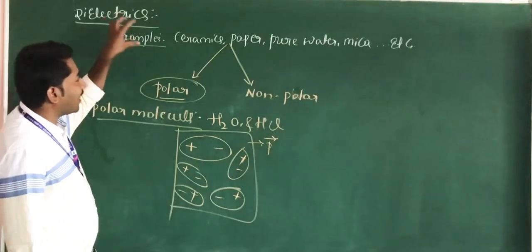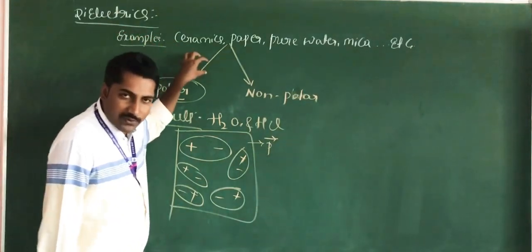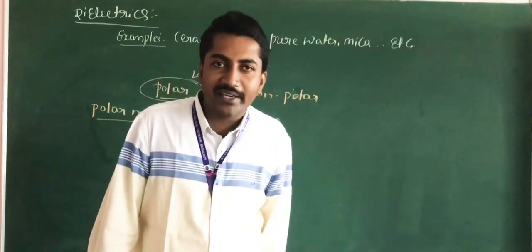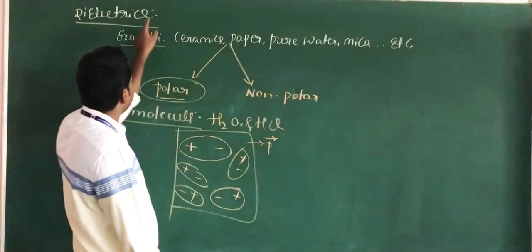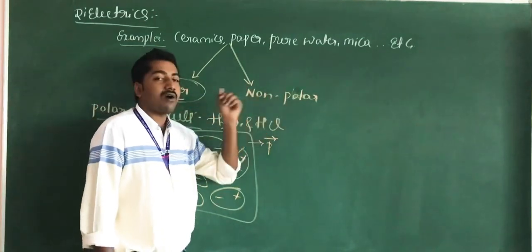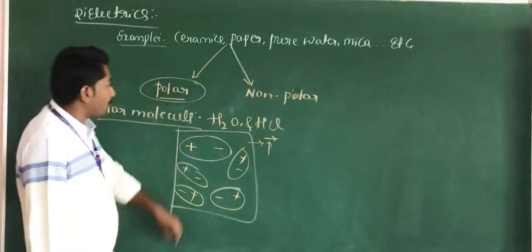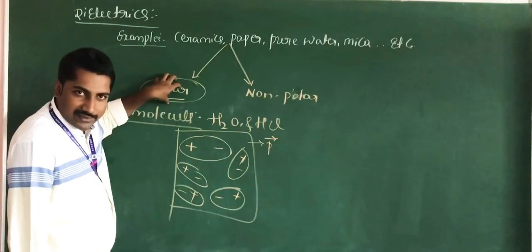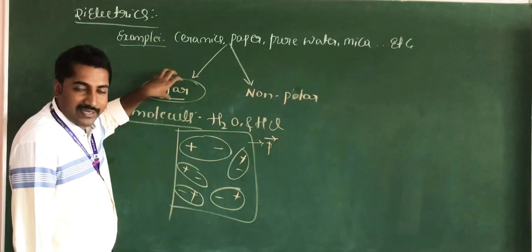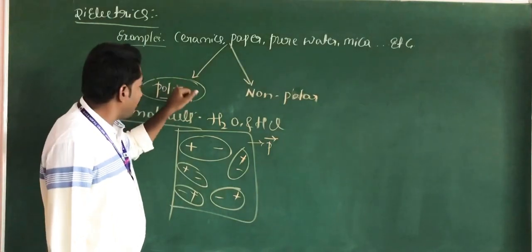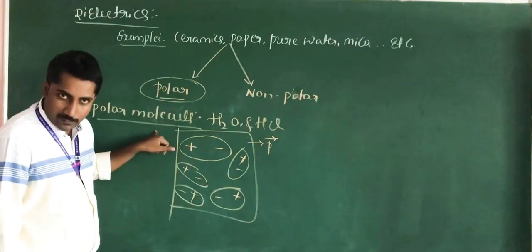Dielectrics are the insulators which transmit the electrical effects without conducting the electrical charge. Dielectrics can be divided into two types, polar dielectrics and non-polar dielectrics. Polar dielectrics are the insulators which are made up of polar molecules.